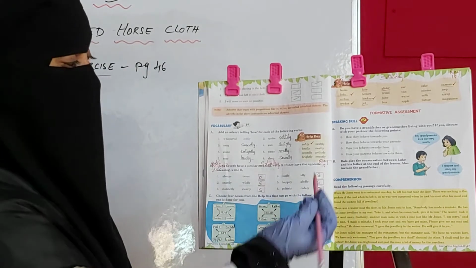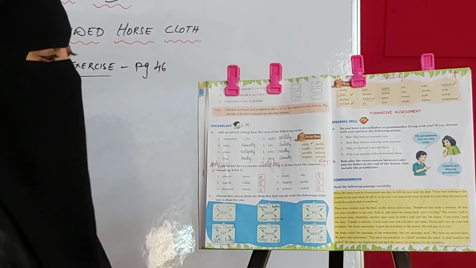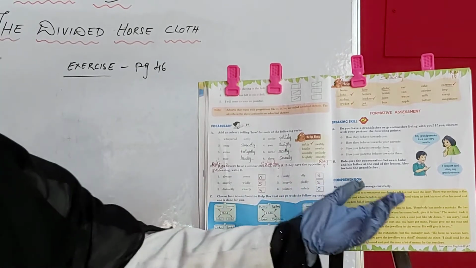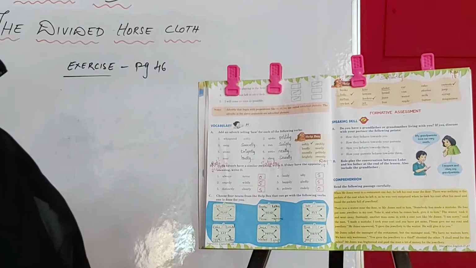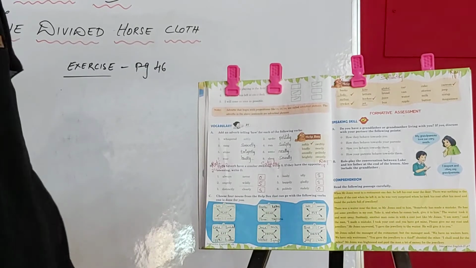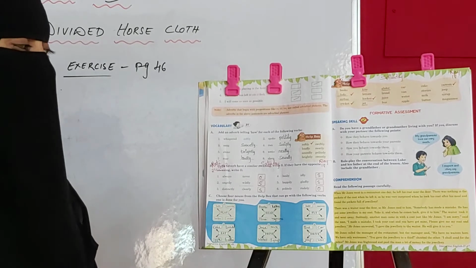Okay. Now next come to this comprehension. Read the following passage carefully. So it's a story. It's a passage. So ये passage के end में we will be having questions that is at the back of your page. Those questions we have to answer after reading this story. So what is this story?